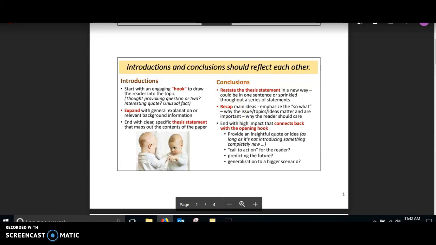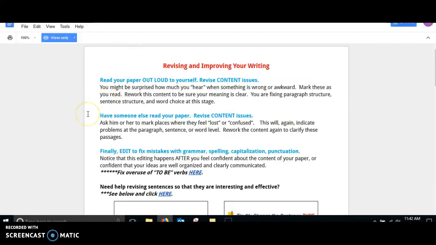Once you have developed your essay in a rough draft form, you're going to want to make sure that you revise and improve your essay. Do not just submit your rough draft. You want to make sure that you are revising and editing. Everyone needs to do this.